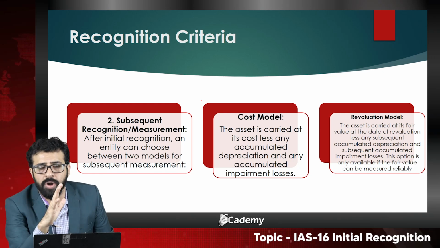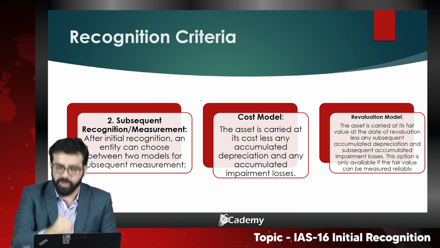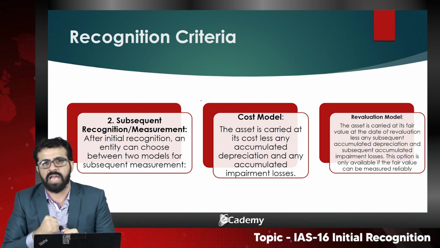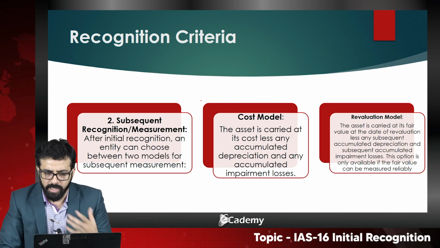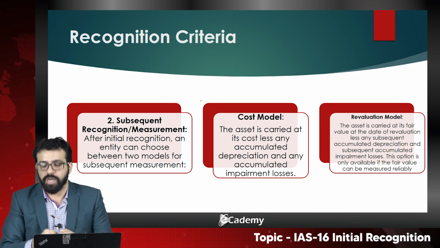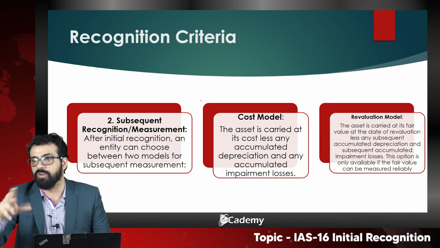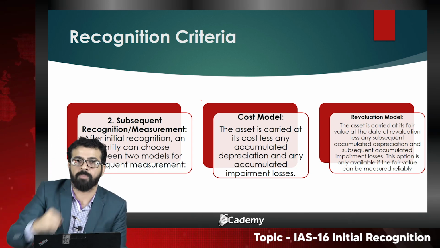The revaluation model takes a U-turn. The revaluation model pushes the company to revalue its assets upward. The revaluation model is carried out every 1 year or 3 years according to the policies of the company. So the revaluation model pushes the company to revalue the asset. It pushes up the assets.